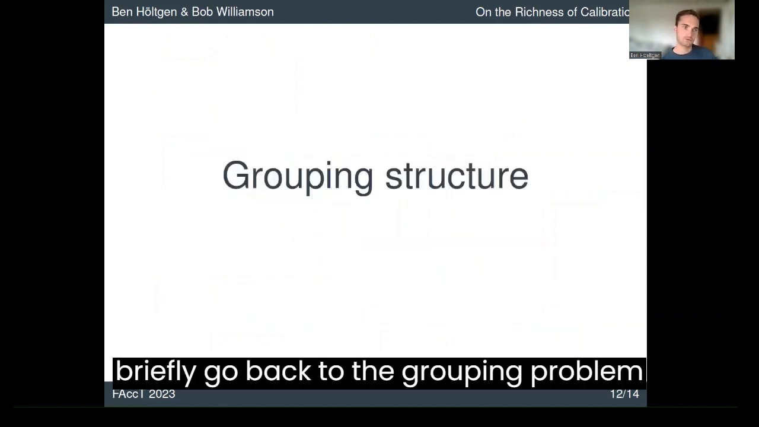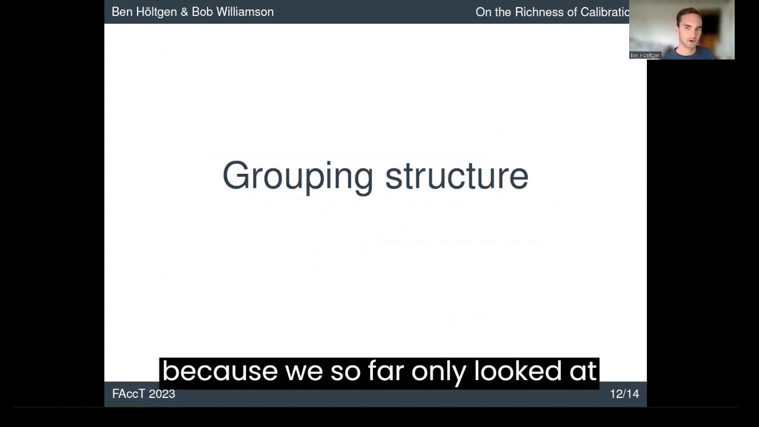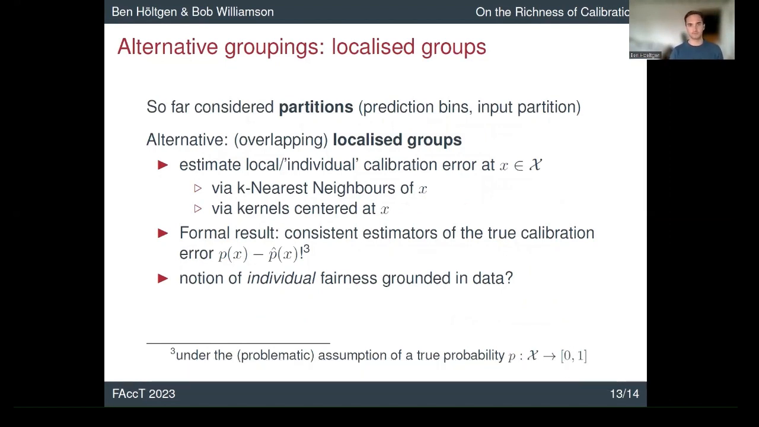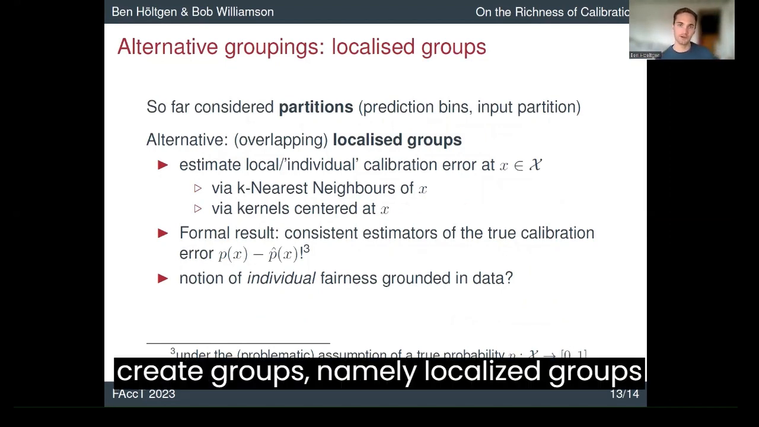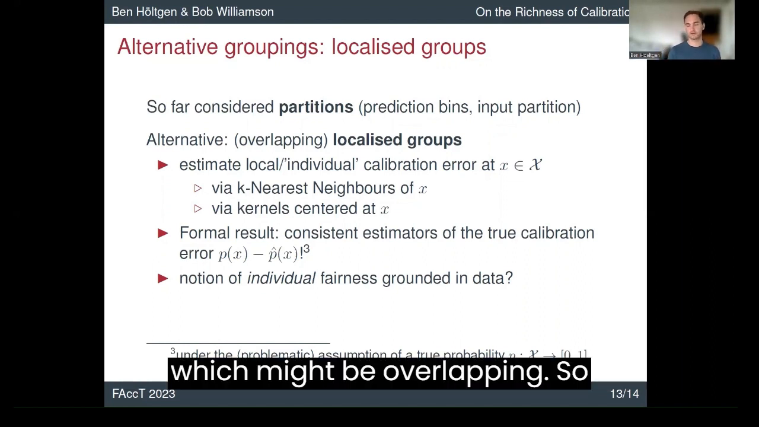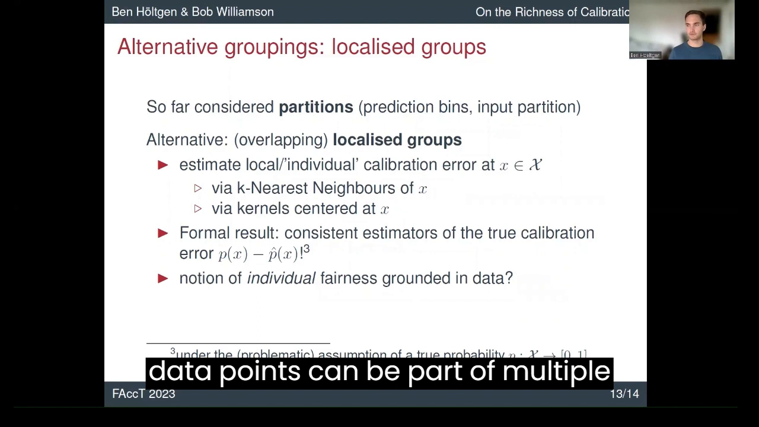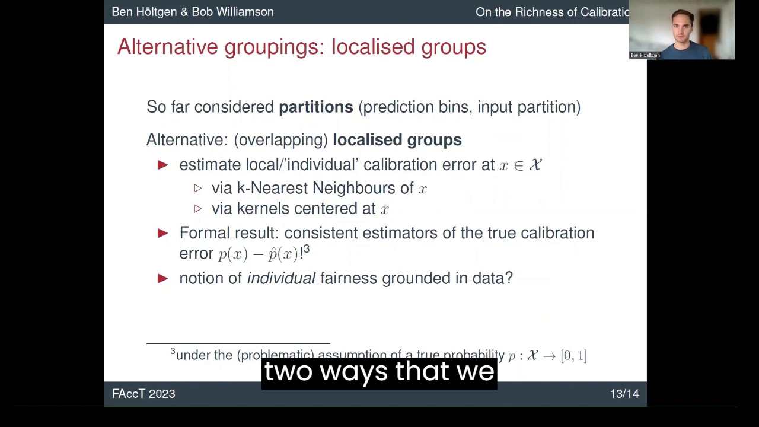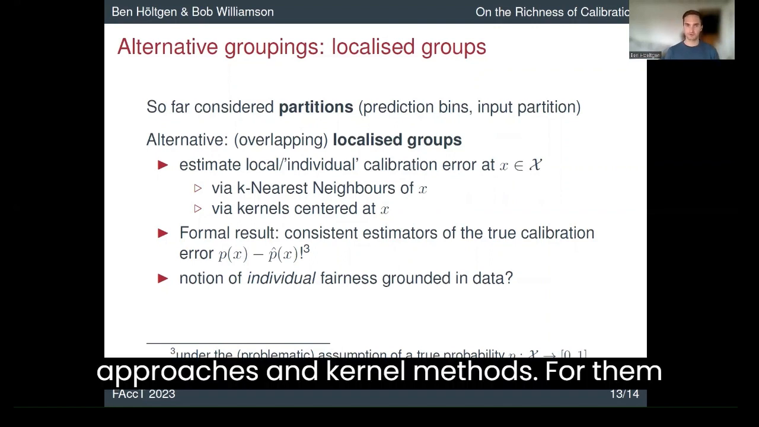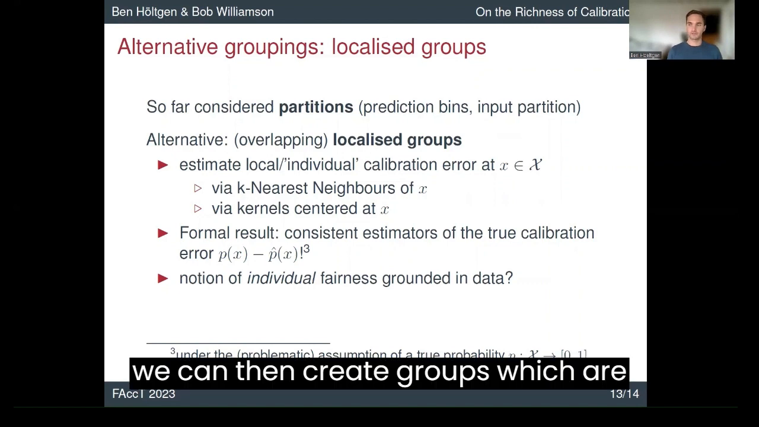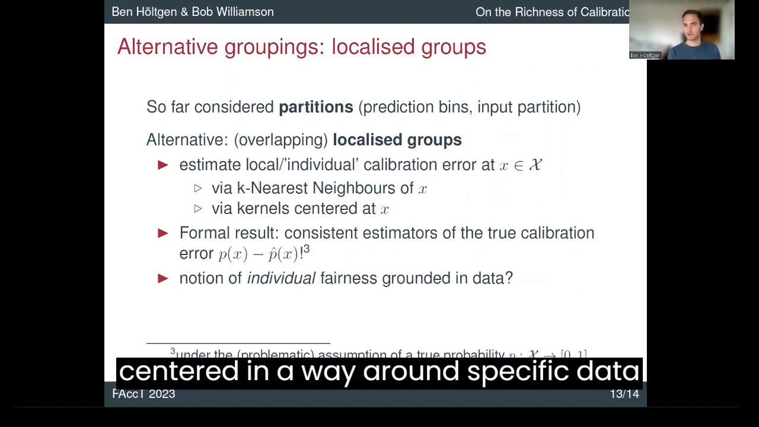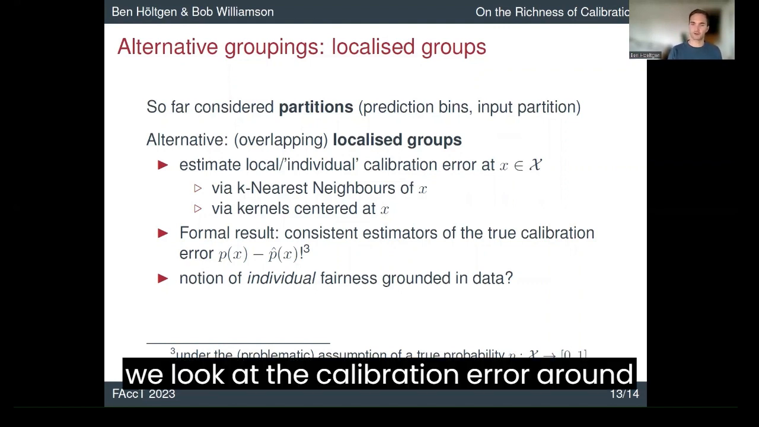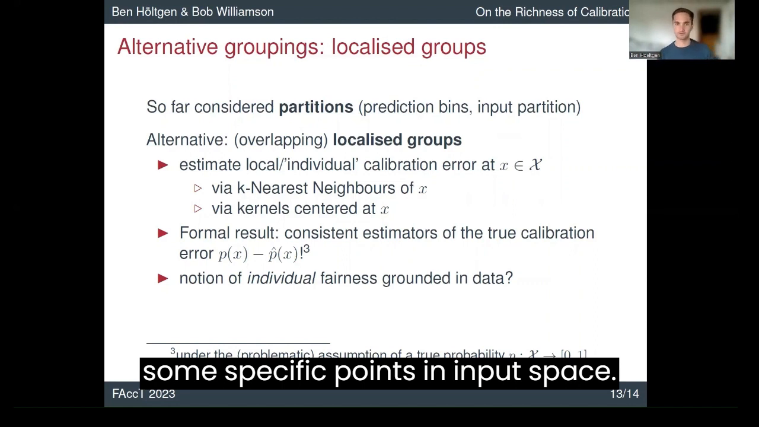I'll briefly go back to the grouping problem, because we so far only looked at partitions, input space partitions or prediction space partitions. But we also suggest a different way to create groups, namely localized groups, which might be overlapping. So some data points can be part of multiple groups here. The two ways that we investigate are k-nearest neighbor approaches and kernel methods. And for them, we can then create groups which are centered around specific data points. So we look at the calibration error around some specific point in input space.